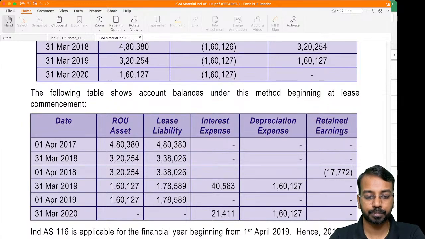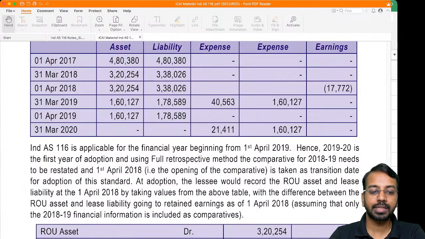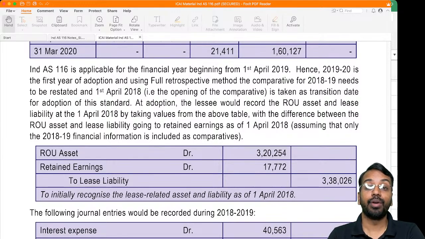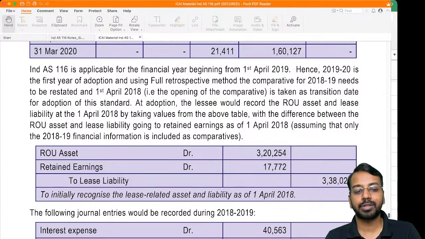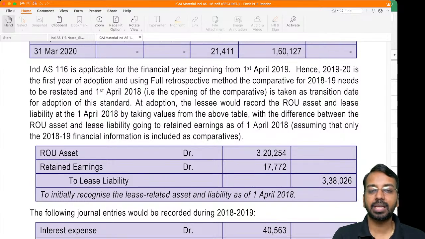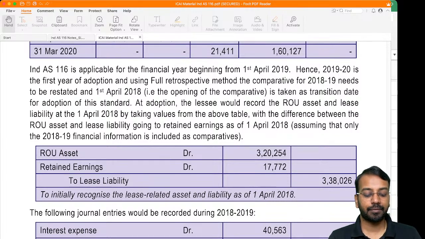Right now, when you first time account for it using the retrospective impact, what you need to understand is whenever we do a retrospective restatement, the 1st of April 18 balances also should be restated. Okay, because we'll understand this in Ind AS 8 subsequently, that though 1st of April is the effective date of transition, if I am applying something retrospectively, the comparatives should also be restated.